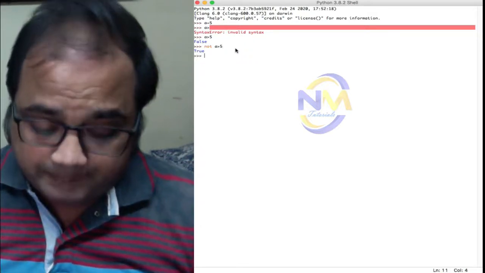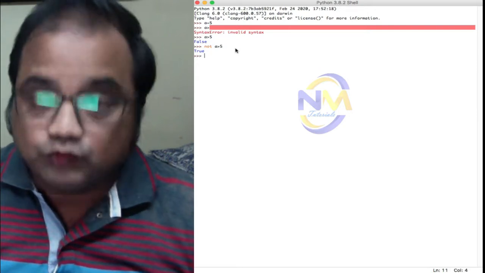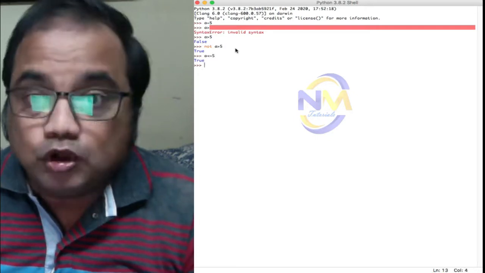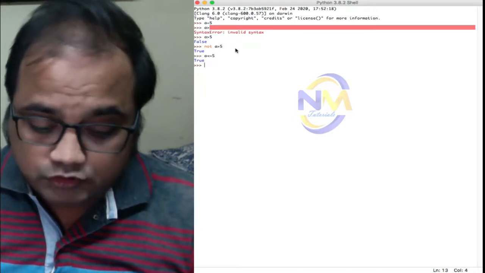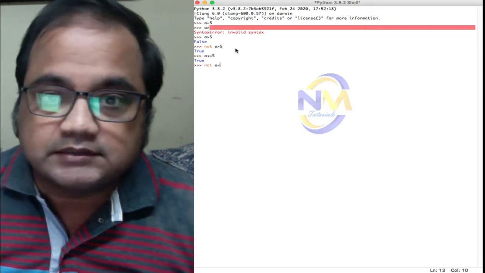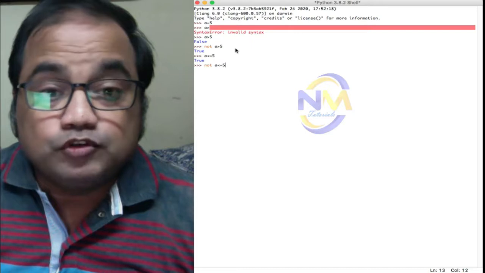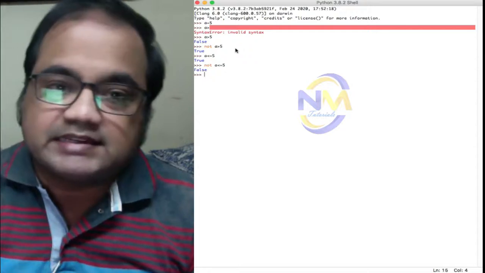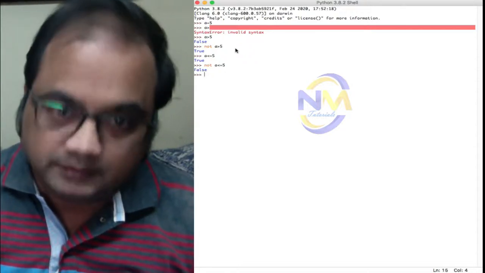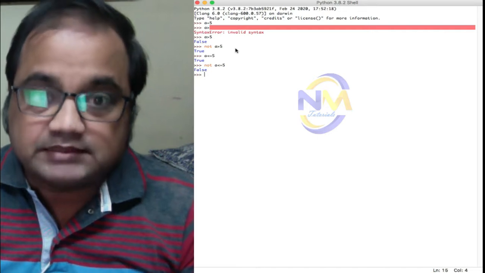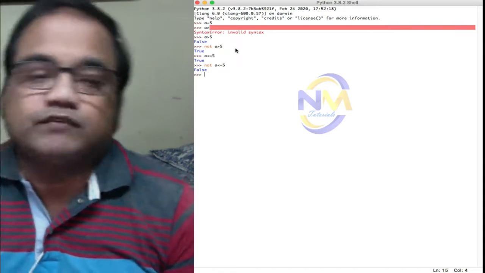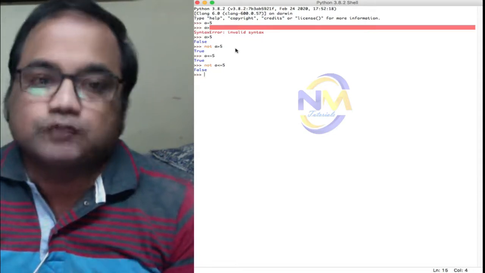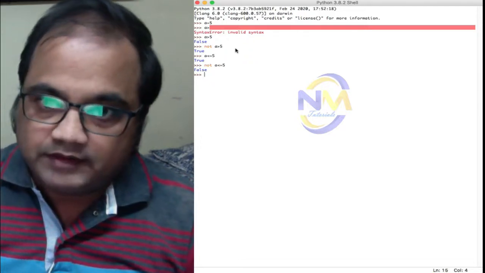Now if I say A less than or equal to 5, it is true. If I say not A less than or equal to 5, then it returns false. The NOT operator is a unary operator which is used to negate the meaning of the condition. It reverses the meaning of the condition. If the condition is true, it returns false. If the condition is false, it returns true.